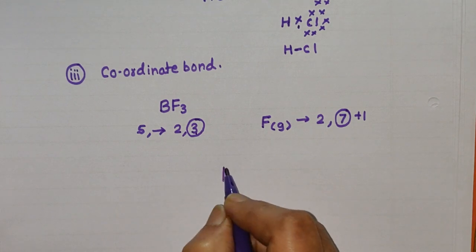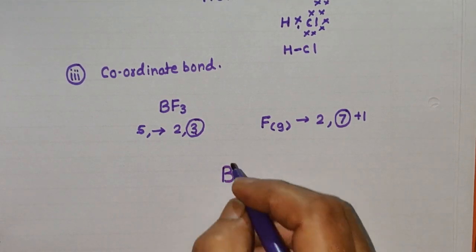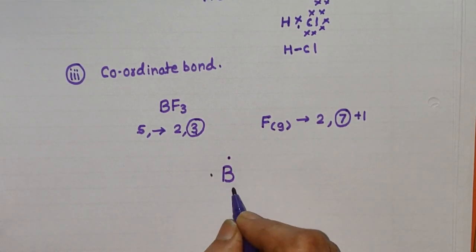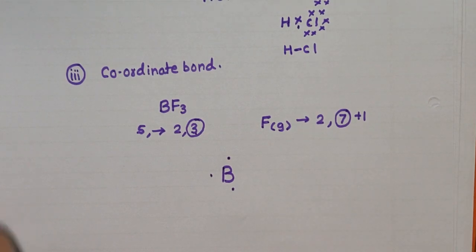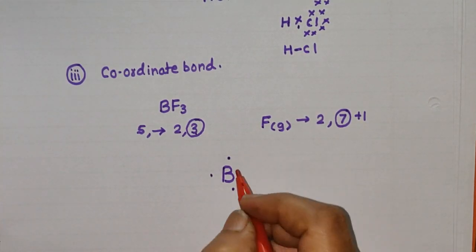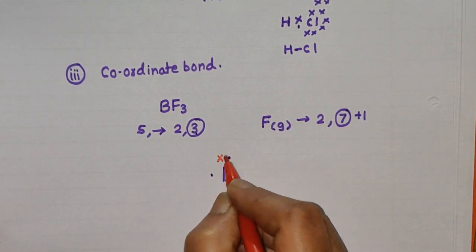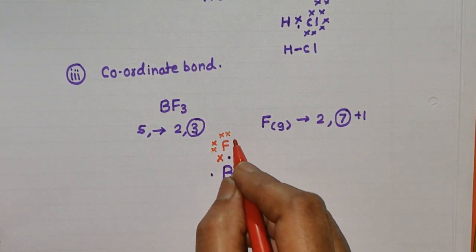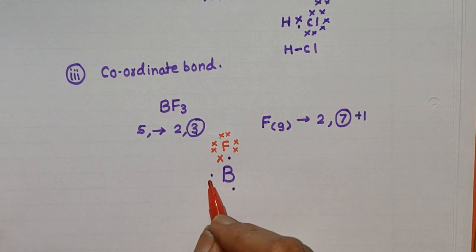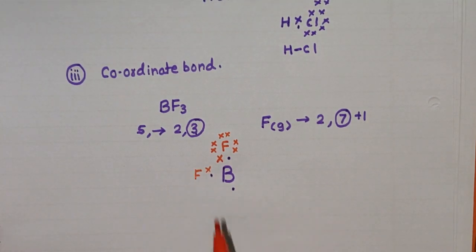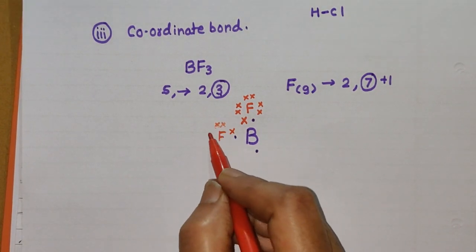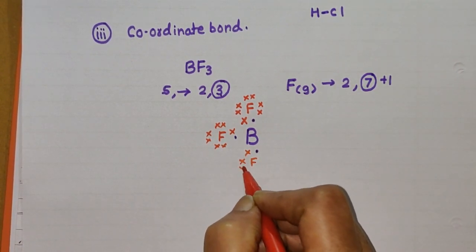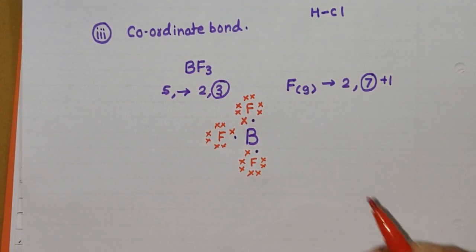Here we shall see in boron there are 3 electrons. I will represent these 3 electrons by using these 3 dots. These 3 electrons can take part in the formation of covalent bond. Now fluorine contains 7 electrons. This is the first fluorine atom which has 7 electrons in the outermost shell. This is the second fluorine atom which contains 7 electrons in the outermost shell, and this is the third fluorine atom which contains 7 electrons in the outermost shell.